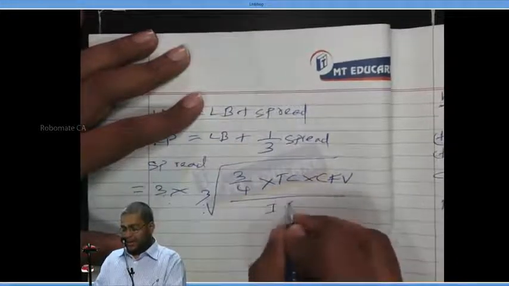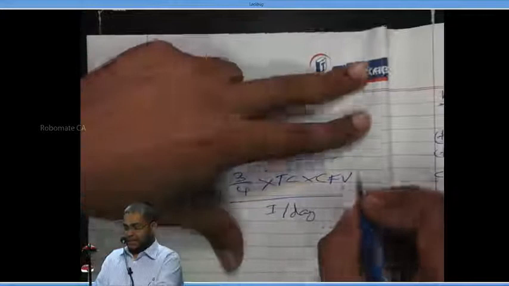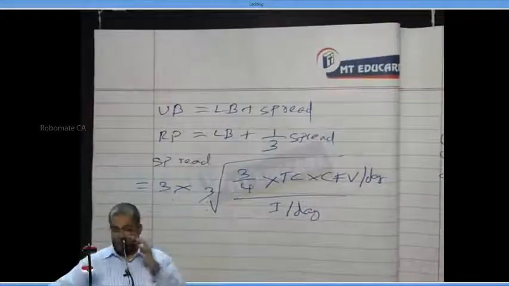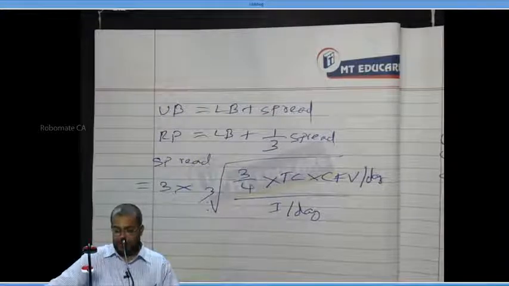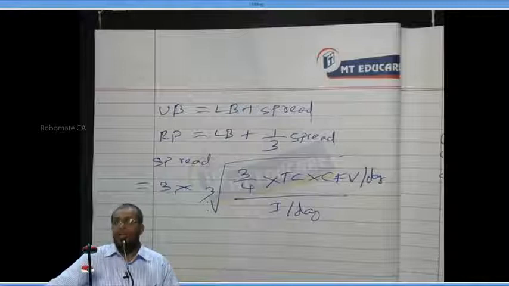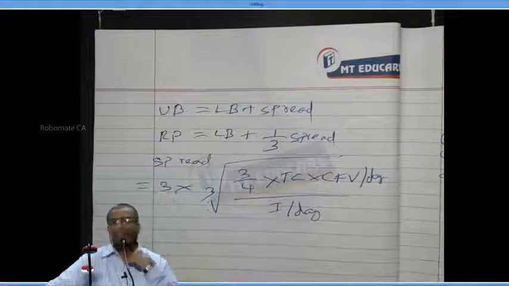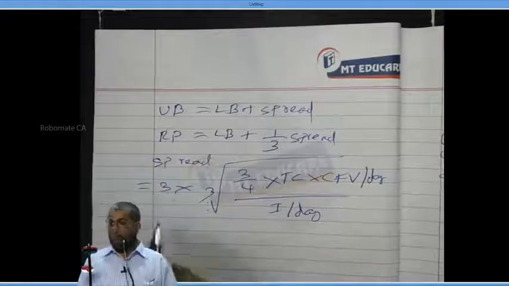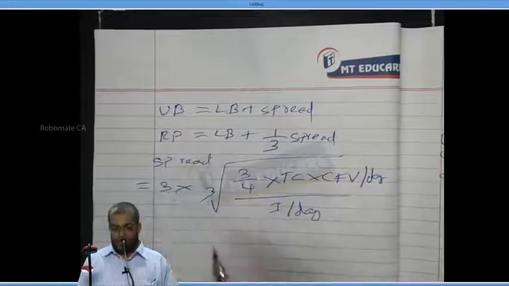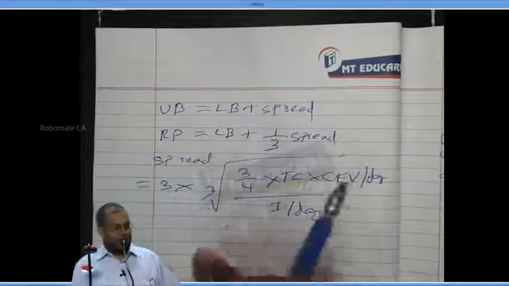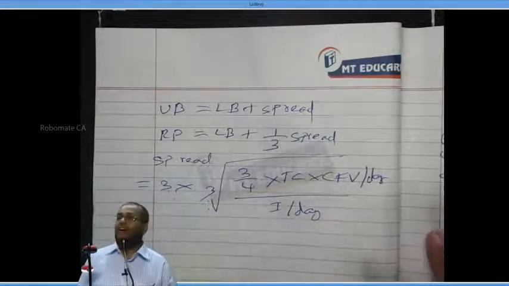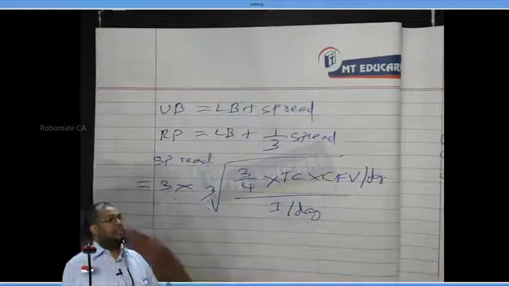The formula is 3 into cube root of 3 by 4 into transaction cost into cash flow variance per day divided by interest per day. Once you find the spread, the upper bound is lower bound plus spread, and the return point is lower bound plus 1/3 of spread. Everybody, are you following or not? Please respond, yes or no?